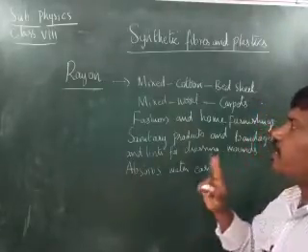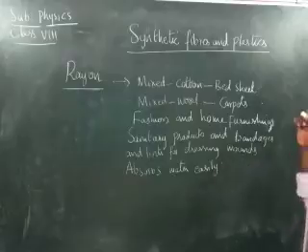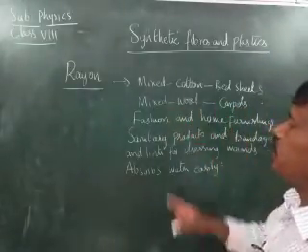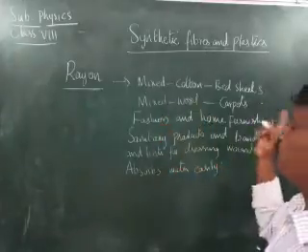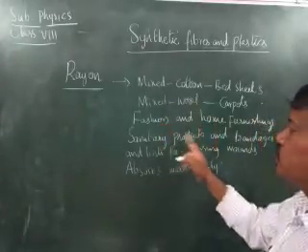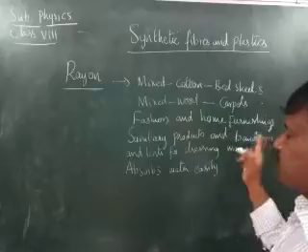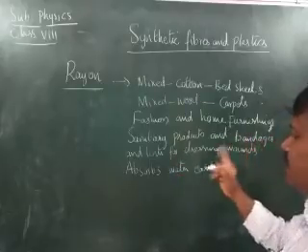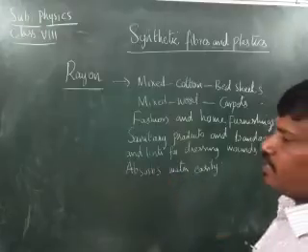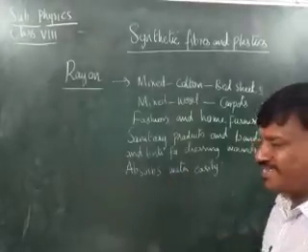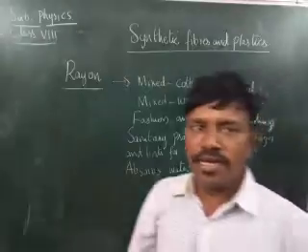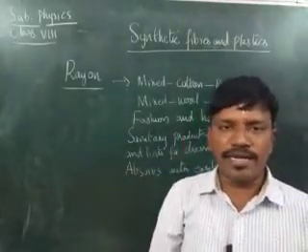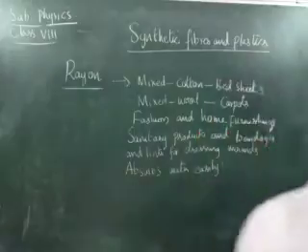Rayon mixed with cotton gives bed sheets; mixed with wool it gives carpets; it is used in fashion and home furnishings, in sanitary products and bandages, and as lint for dressing wounds. When rayon absorbs water, it becomes weak and can be easily broken, children.